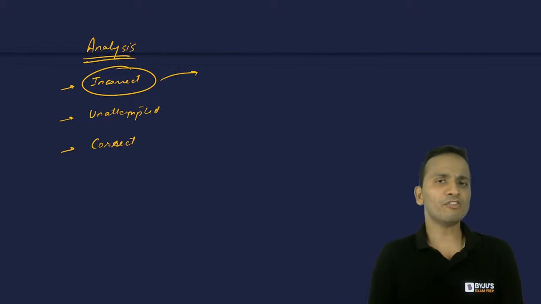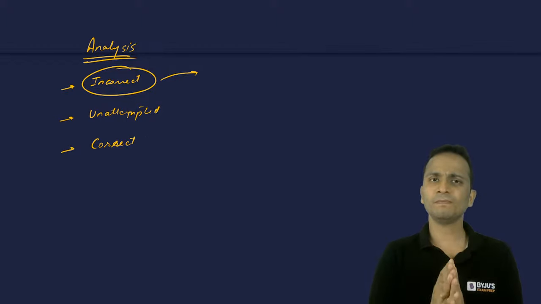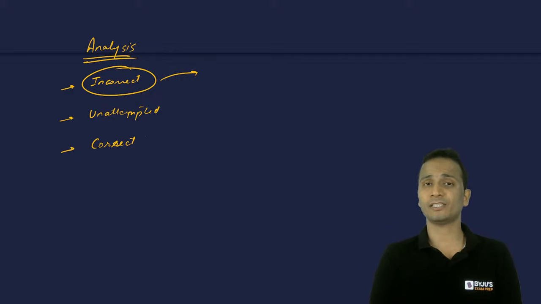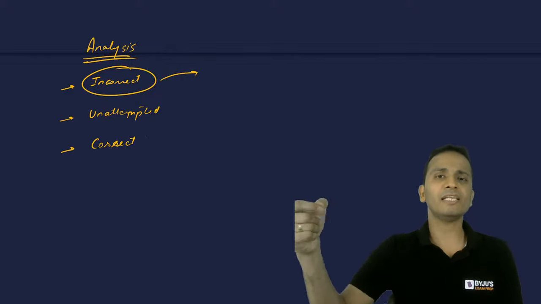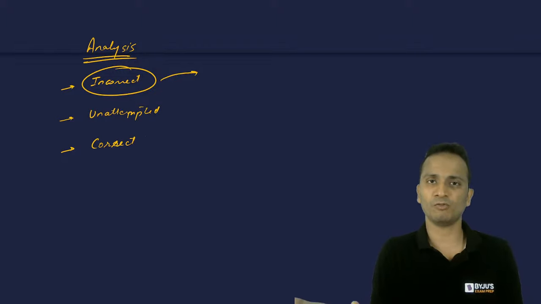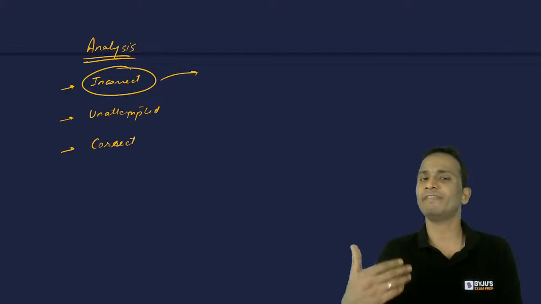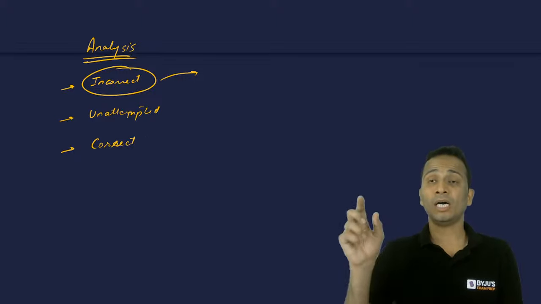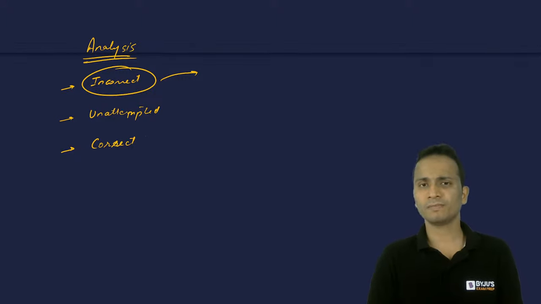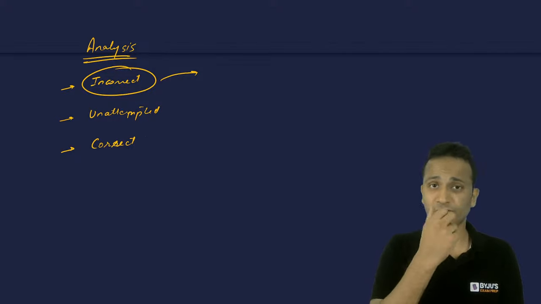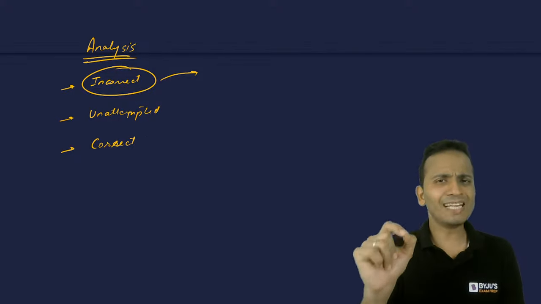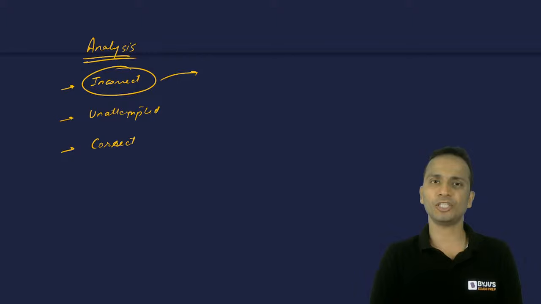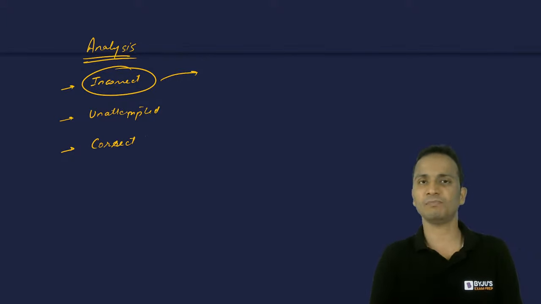Fine. Another kind of mistake can be, I have read everything correctly, but while doing calculations, I have made a mistake. So again, this is a sign of carelessness. जल्दी करने के चक्कर में हैंड राइटिंग इस तरीके से है कि मैं अपनी हैंड राइटिंग नहीं पहचान पा रहा हूँ. 9 है या 1 है मुझे नहीं पता, 7 है या 1 है मुझे नहीं पता. In that case, you must mark that particular type of calculation, if that is a specific case, and you must be a little slow the next time when you encounter a similar type of calculation. All right, intentionally करना है ये सब चीजें.